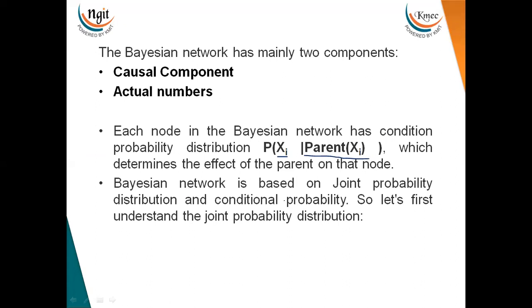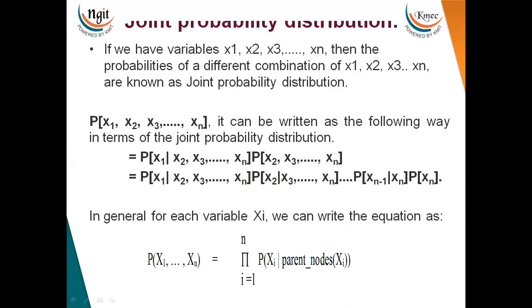A Bayesian network is wholly based on conditional probability and joint probability. Now, what is the formula for joint probability? It is possible that event X1 can have parents X2 to Xn.